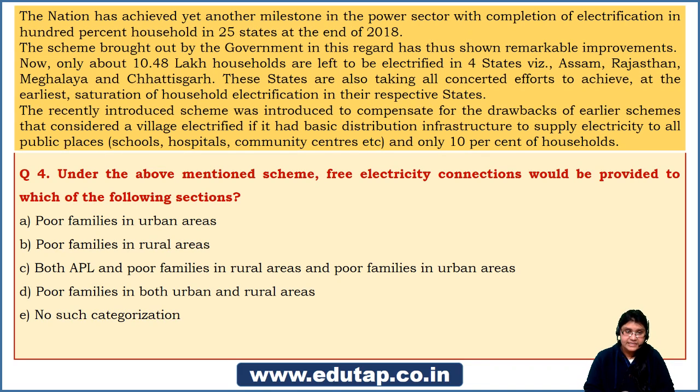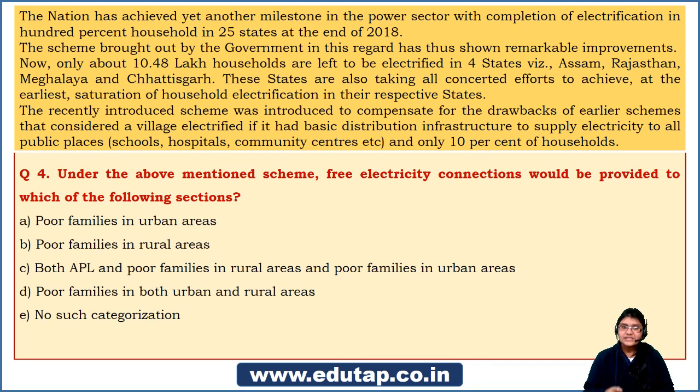Uday Kumar says it is C. Abhijit, C. Kiran Kumar says A, that is poor families in urban areas. Anamika says it is C. Kiran, B. Krishna Bharat Rajanala says it is C. Ajay Soni, B, that is poor families in rural areas. Shakti Sharma says C. Bhupesh says B. Shivani Pathak, C. So I can see most of you B and C, a combination there. Tarun Preet says D. Ashutosh Patil says B.